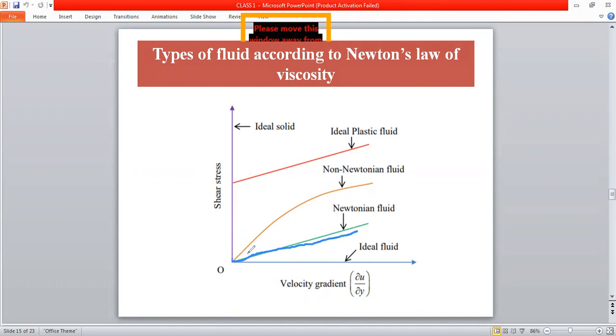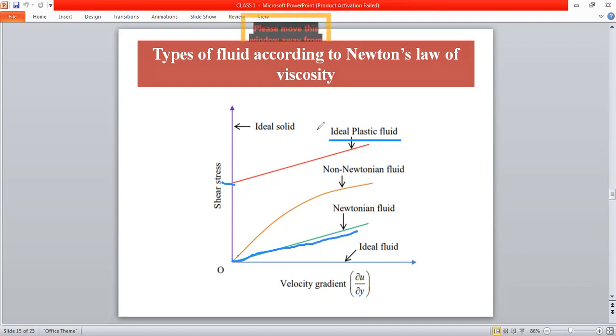And the fluid which does not obey Newton's law of viscosity is called a non-Newtonian fluid. And we have the ideal plastic fluid: under a certain shear stress, this fluid does not show any shear strain or velocity gradient. After it reaches a particular shear stress, the relationship will be linear.